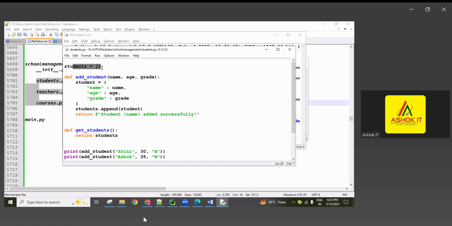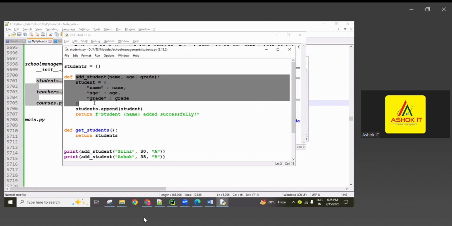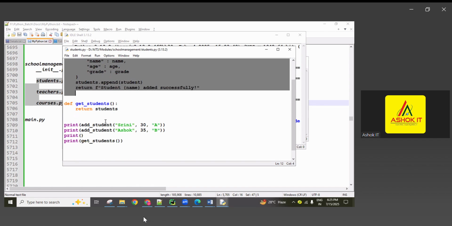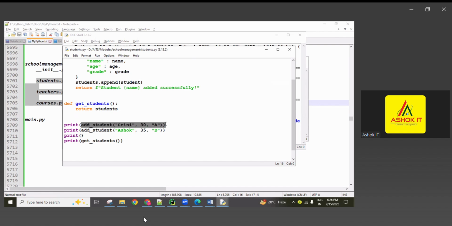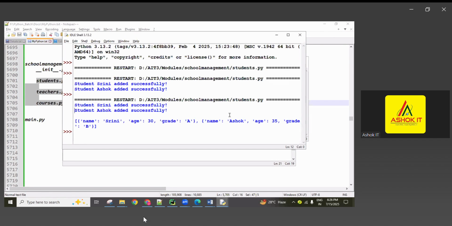First, I created an empty object, and for adding students I created one function. For getting students I created one more function. Whenever I call this add student function with the given values, every object is one student object. We can add any number of objects, and whenever we call the get function, the available students are returned in list format, a list of student objects.